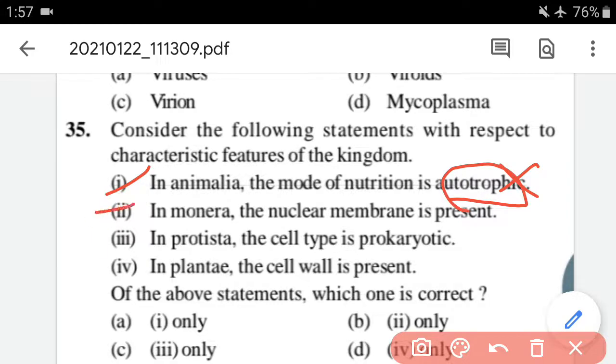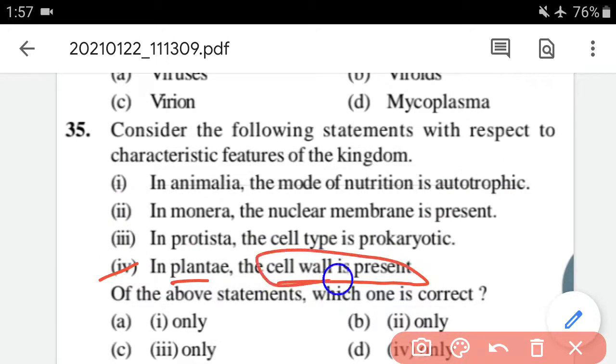And the second one is, in Monera, the nuclear membrane is present. No, it is absent. Third one is, in Protista, the cell type is prokaryotes. No, it is eukaryotes actually. And the last one is, in Plantae, cell wall is present. Yeah, this is correct. So only option fourth is correct.